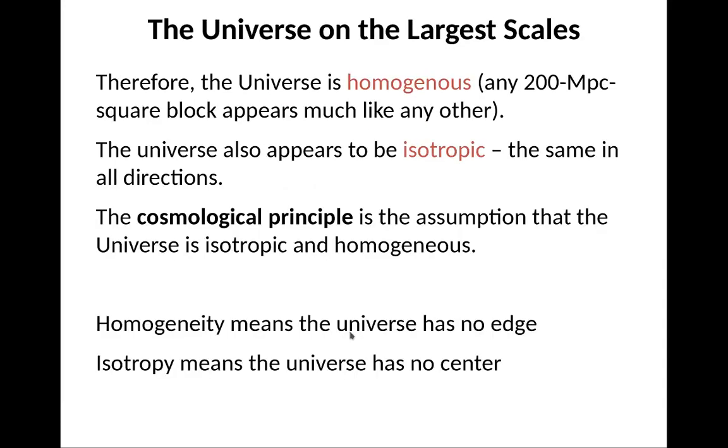Therefore, the universe is homogeneous. So any 200 megaparsec block appears as any other 200 megaparsec block. The universe also appears isotropic on these very large scales. Basically, it looks the same in all directions. So the cosmological principle is the assumption the universe is isotropic and homogeneous. Homogeneity means the universe has no edge. Isotropy means the universe has no center.